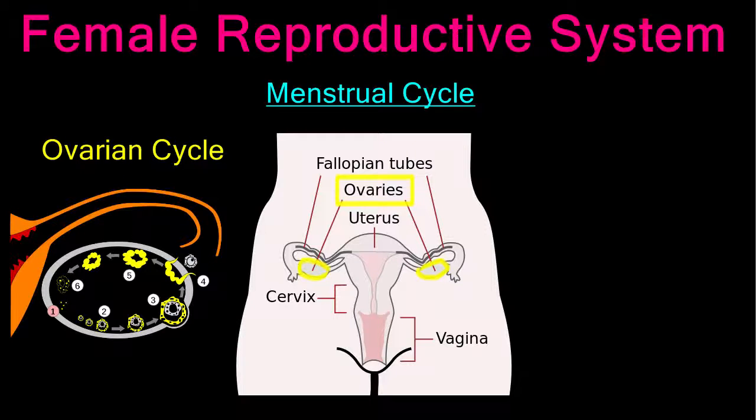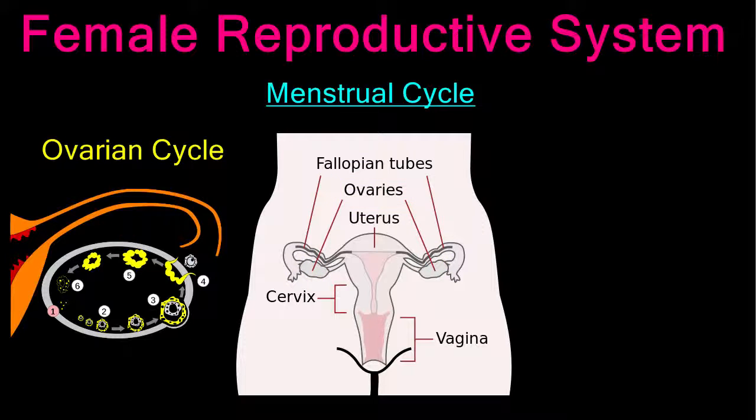Roughly every 28 days, an egg within a follicle matures and is released at ovulation. After ovulation, the egg travels down the oviduct and the follicle forms a body called the corpus luteum.